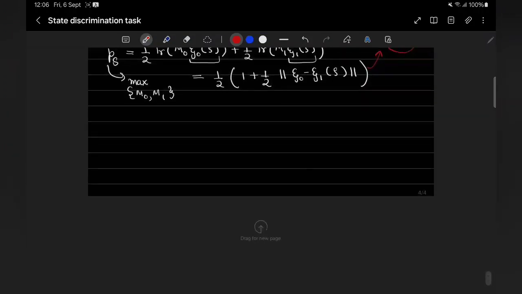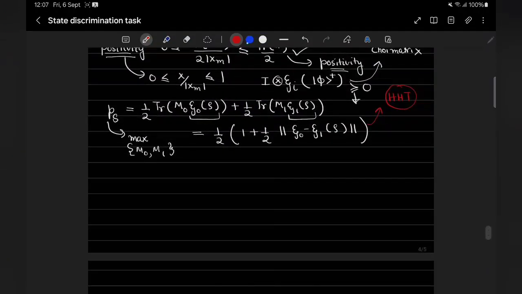And now we can simply compute this value, because we have the explicit form of the channels, and this value is the same as half of 1 plus trace rho x over xm.